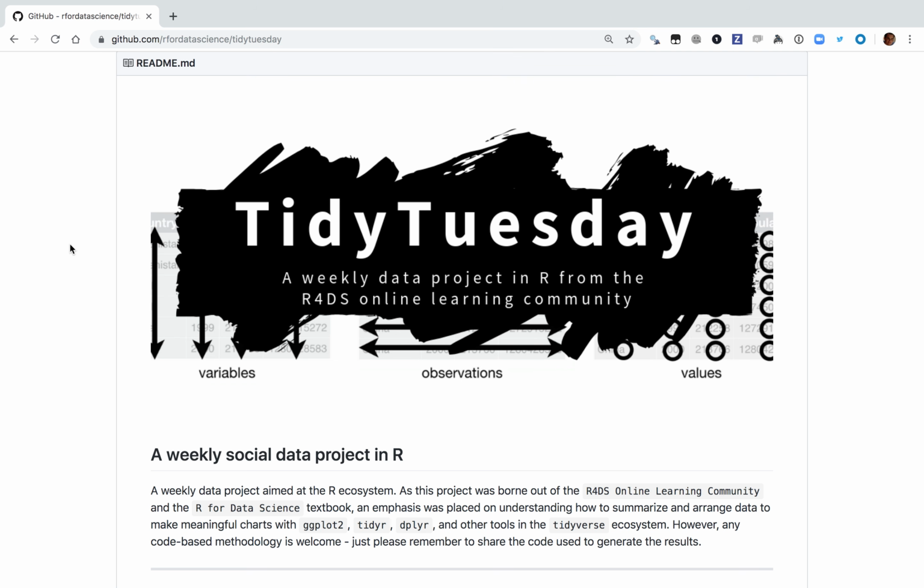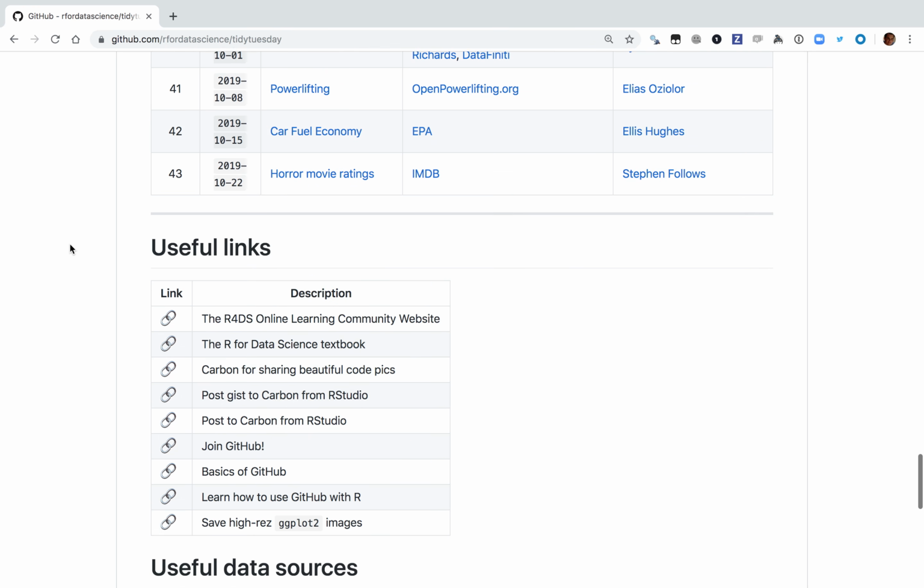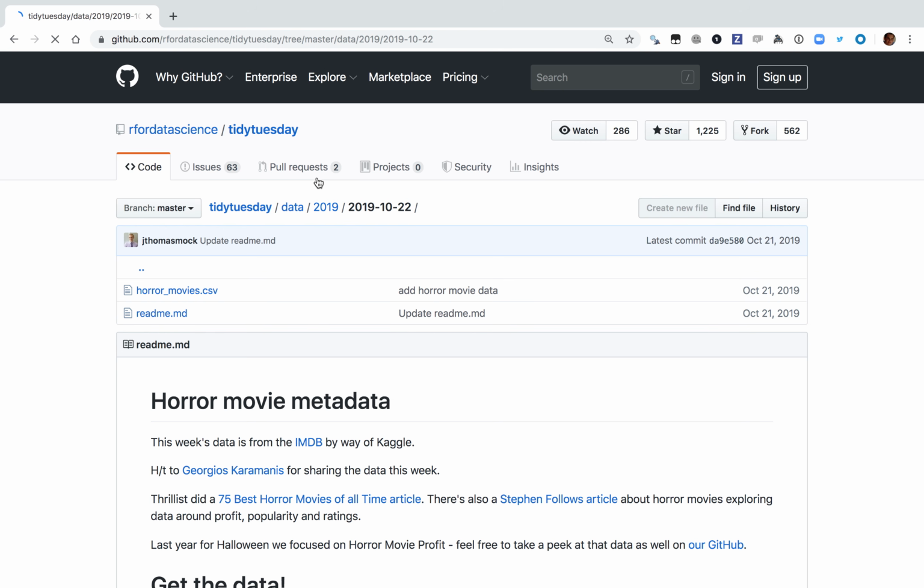analyze data that I have never seen before. As usual, this data comes from the Tidy Tuesday project, which is a great project run by the R for Data Science online learning community that every week releases a new data set for people to analyze. So let's see what we have this week. All I know about it is it's a Halloween themed data set and it's horror movies.